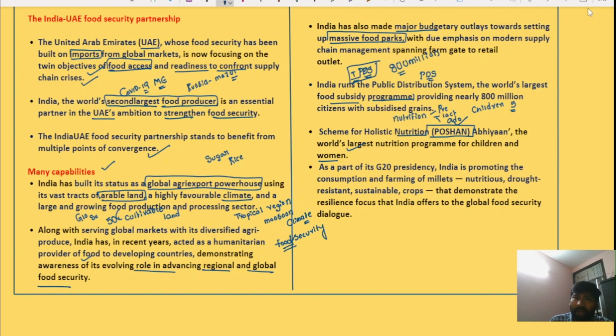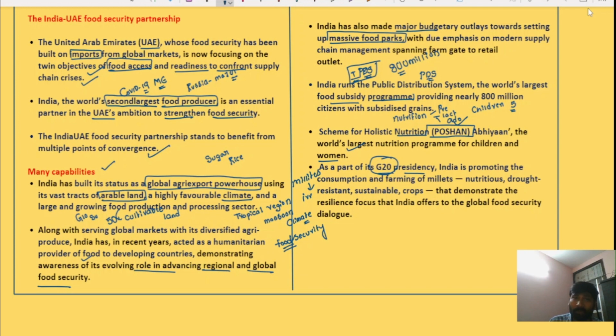Along with this, India holds the presidency of G20 this year. So India has also been effectively promoting the consumption and farming of millets. We all know that millets are climate resilient and sustainable, they require less irrigation, and they also require fewer fertilizers and pesticides.